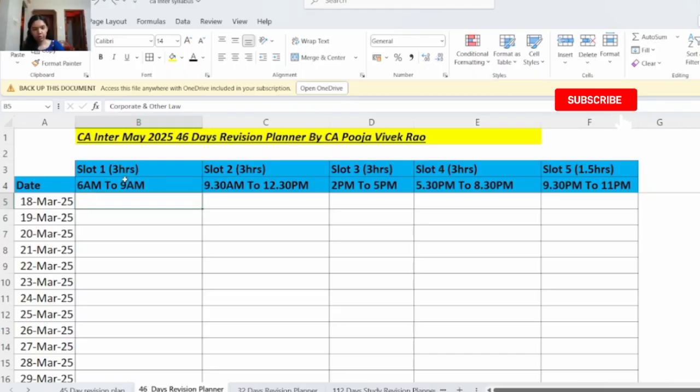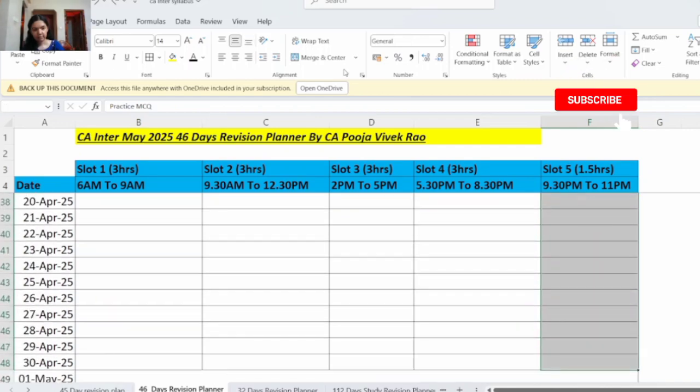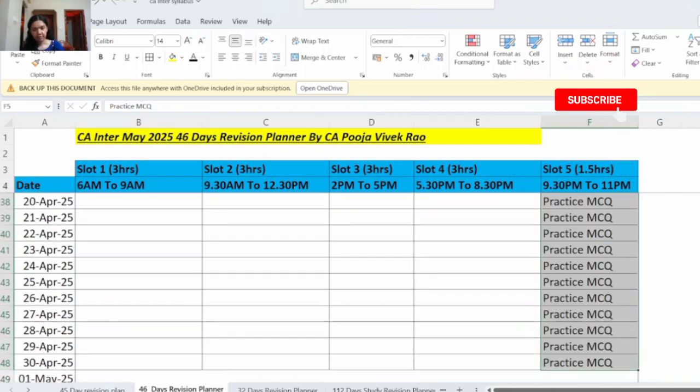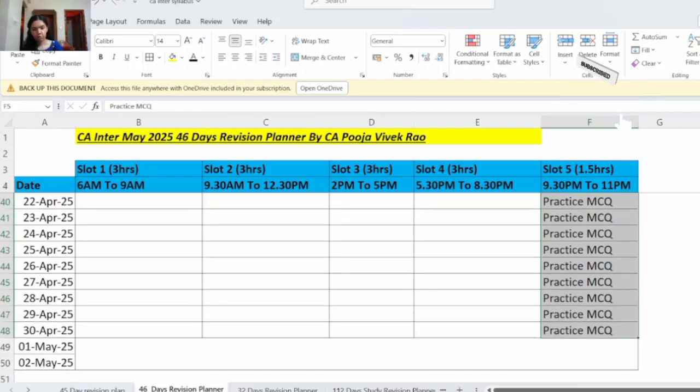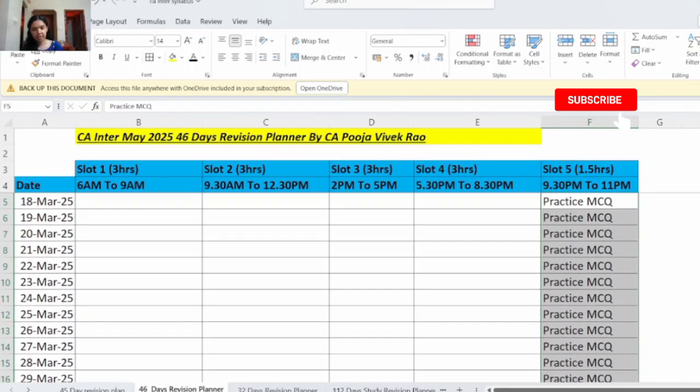So what we have done is, out of these 5 study slots, this fifth slot, which is of 1.5 hours, we have reserved to practice MCQ. As you all are aware, MCQ is for 30 marks in each subject. It is very easy to score full marks in MCQ, so it is very important to practice it. Usually both case scenario based and direct MCQs are asked in the exam.